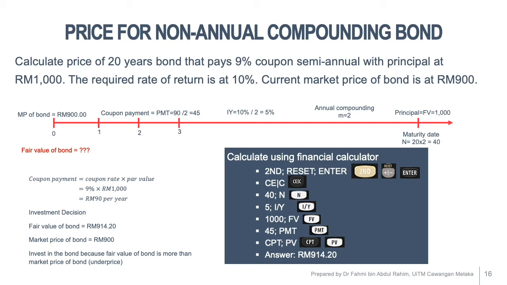So when you compare with the market price of the bond, the bond is currently selling at 900. So the fair value or the actual value of the bond is 914. So you should invest in this bond because the fair value of the bond is more than the market price of the bond. So this bond is underpriced.